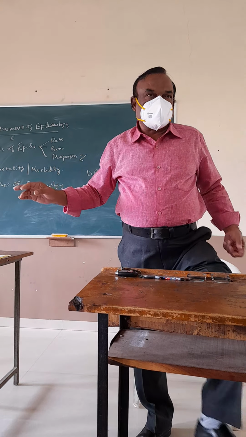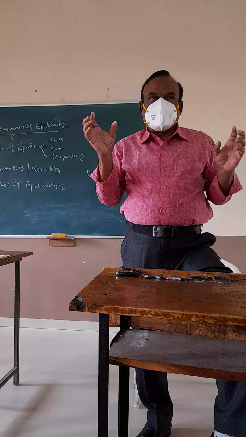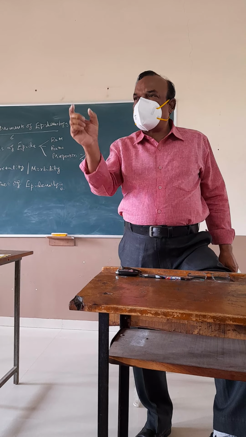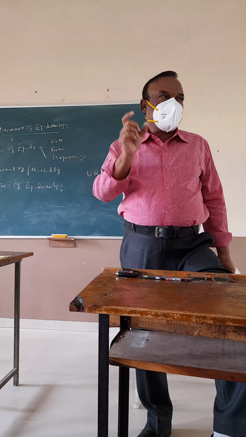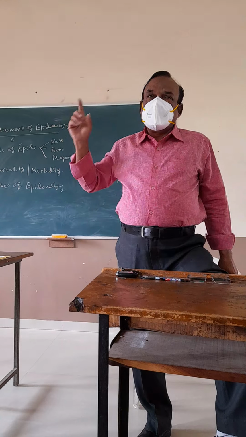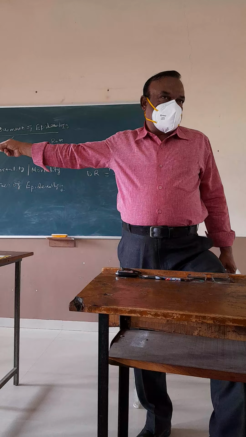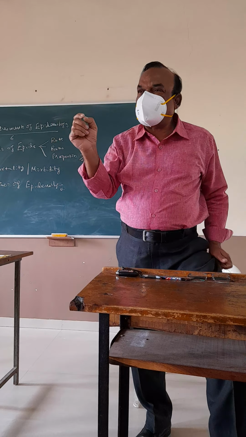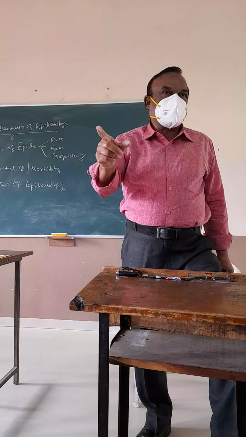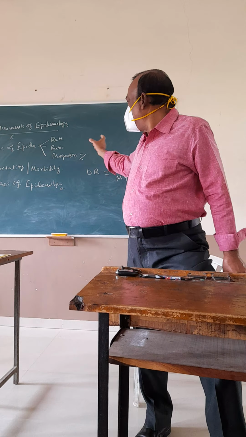Third is proportion. Proportion is given by the formula, for example, number of children suffering from measles divided by total number of children present in that year, multiplied by 100. When it is multiplied by 100, it means percentage. So proportion is always expressed in percentage. P for P. Proportion is always expressed in percentage.